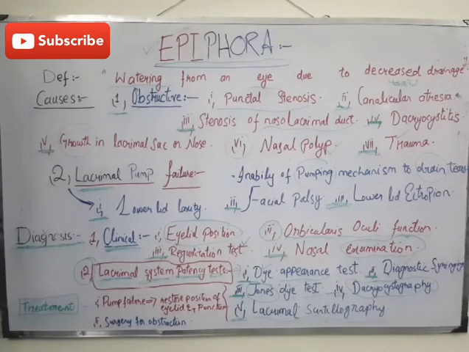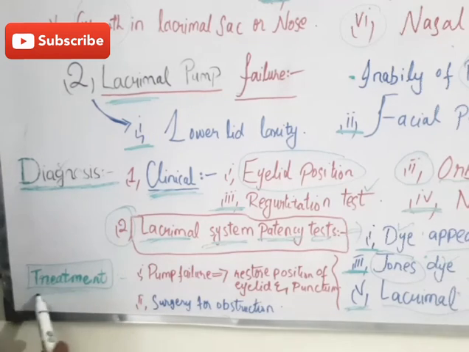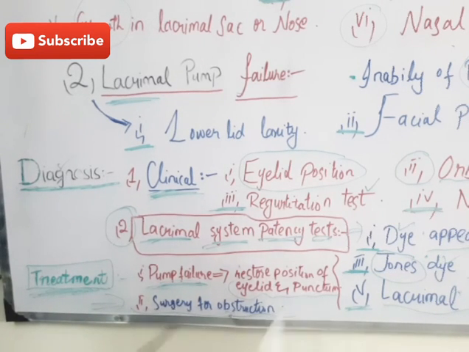Now we will discuss its treatment. Treatment consists of treating the lacrimal pump failure by restoring the position of the eyelid and punctum. The second way to treat epiphora is surgery for the obstruction.